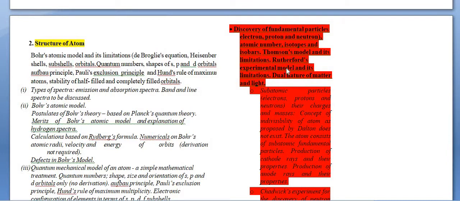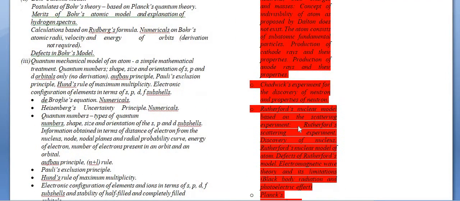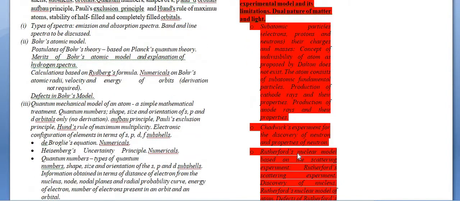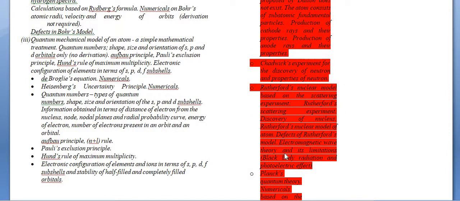Thomson model and its limitations, Rutherford experiment and model and its limitations, dual nature of matter and light, and the subatomic particles and their studies about the Chadwick experiment and discoveries, the Rutherford nuclear model and the electromagnetic wave theory and its limitations, black body radiation, photoelectric effect, Planck's quantum theory, numericals based on Planck's quantum theory. Actually, somehow you did these topics in class 9, class 10 and in physics also. So it's okay if they decreased them from chemistry because of this pandemic situation.